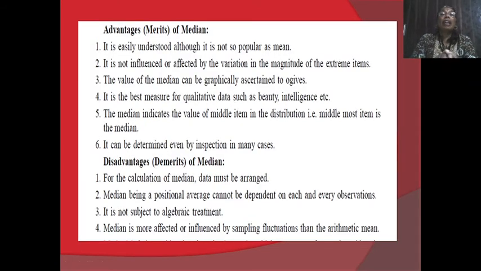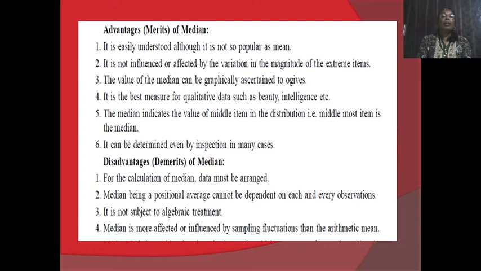There are some advantages of median, that is, merits of median. Which are these? First, it is easily understood, although it is not as popular as compared to mean. Second, it is not influenced or affected by variation in the magnitude of extreme items.